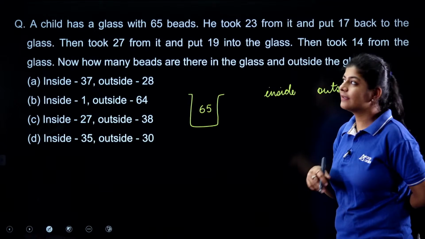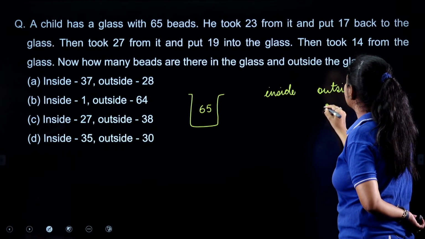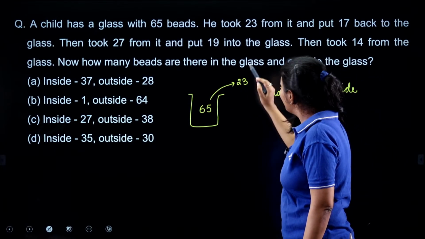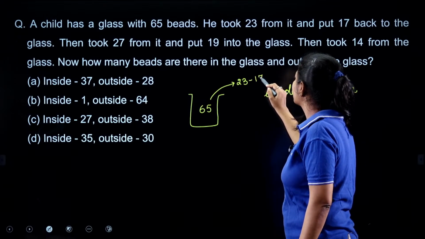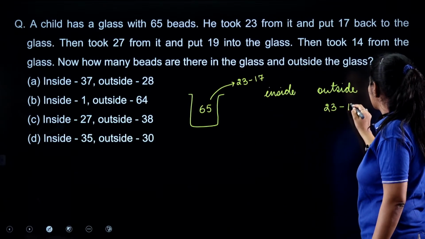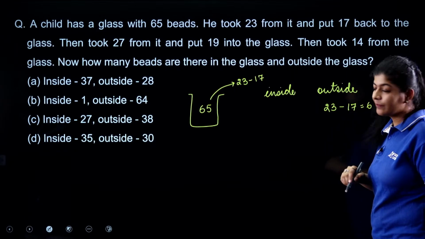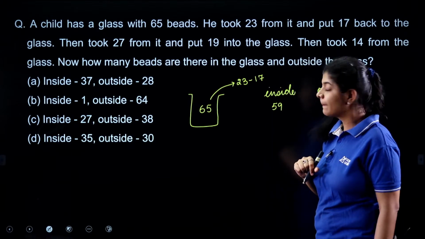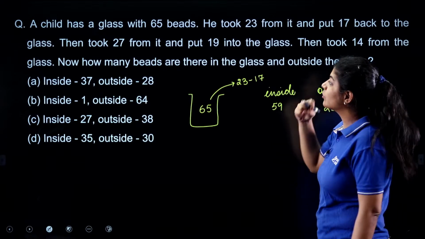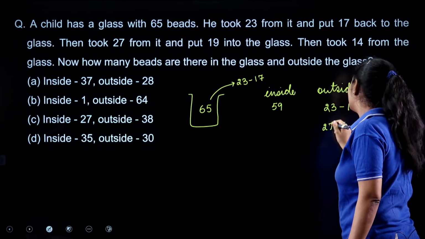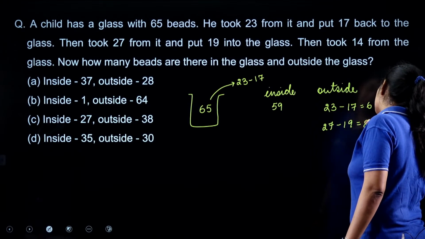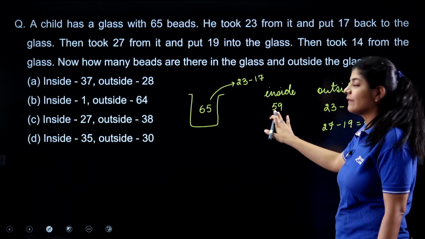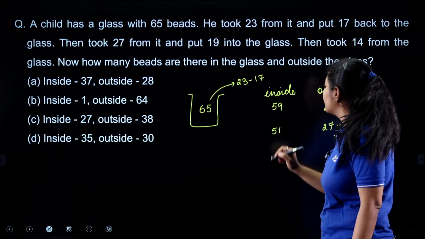The question is saying that a child took 23 beads from it, but also put 17 back. That means he is only taking 6 beads, right? Now in the jar we are still left with 59 beads. Then he again took 27 from it, but put 19 back. That means this time he only took 8. So before we had 59, and now we are only left with 51 beads.